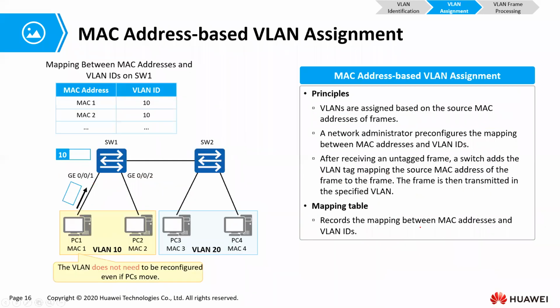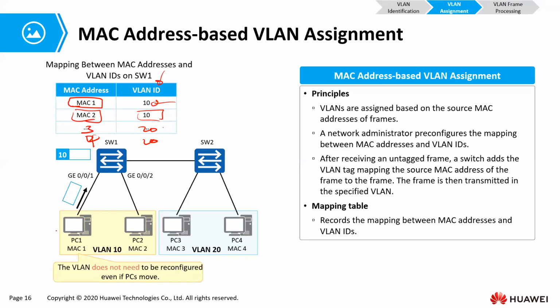And then when we talk about MAC-based VLANs, or MAC address-based VLAN assignment, we get into our switch and pre-configure that if this MAC address is connected, it is in VLAN 10. If MAC address 3 is connected, it is in VLAN 20. If MAC address 4 is connected, it is in VLAN 20. Now what's going to happen here?